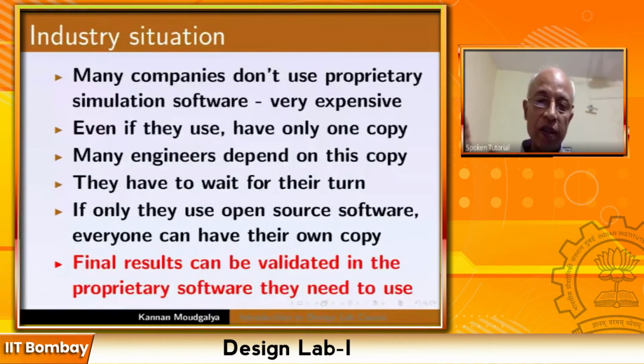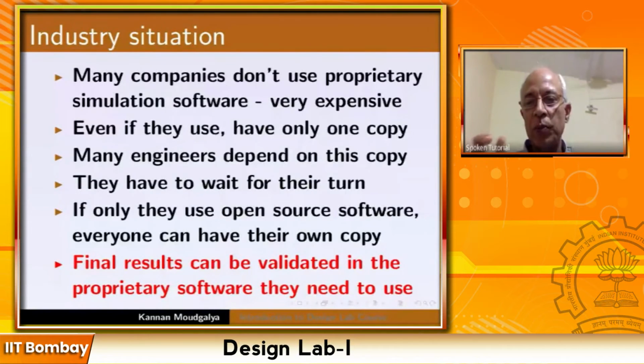I'm not saying that let's give a handicap because it is open source. I'm saying that it has to give the correct answer. Provided it gives the correct answer, we should use it. And a company that depends on commercial software may also come to that idea if the open source software keeps giving the same answer. So either way, it's a very good solution. Even if there is a slight change, they may have to tweak a little bit, but let's say 99% of the work would already have been done in the open source software.